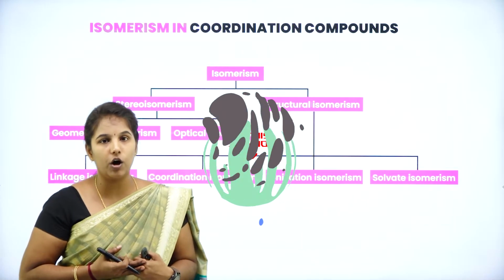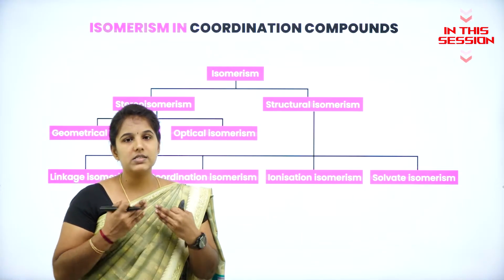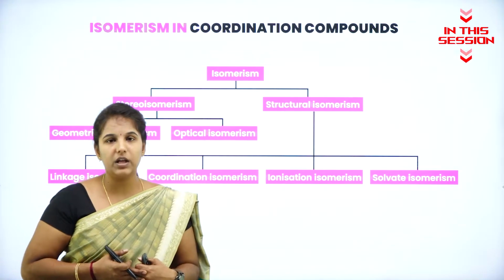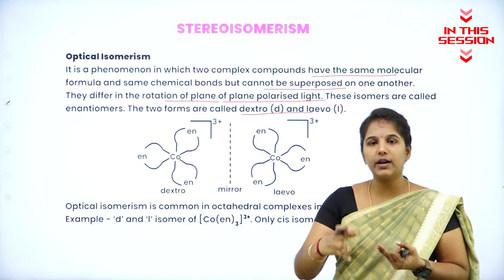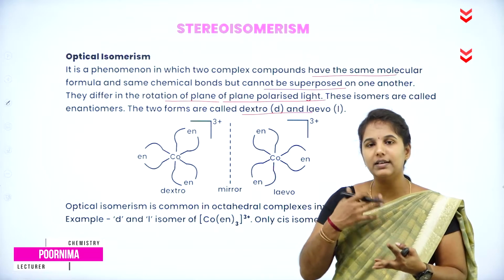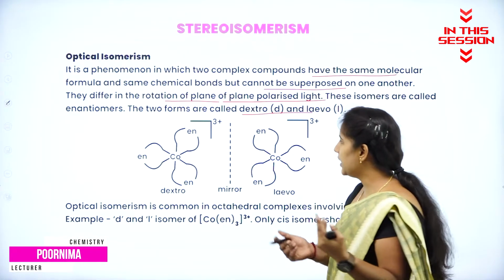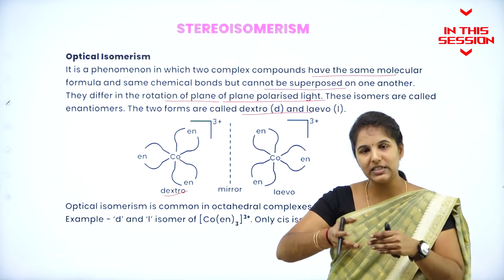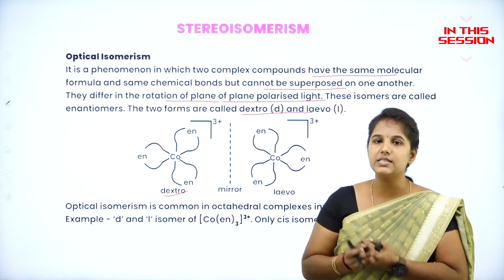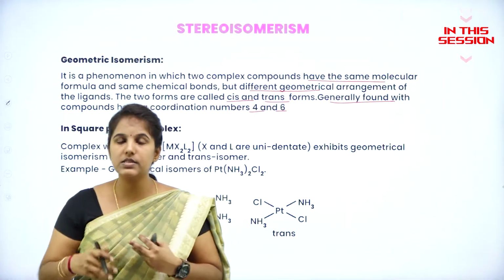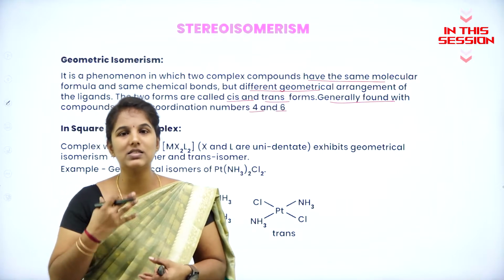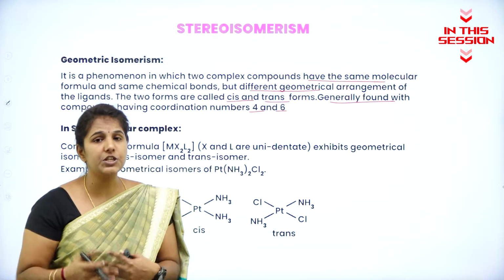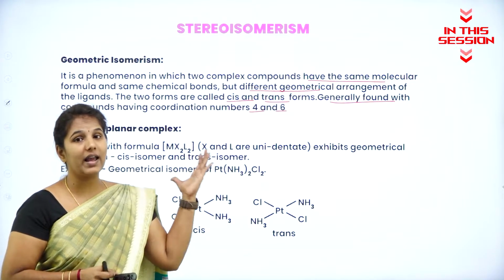Isomers are nothing but organic compounds which have same structures but different physical and chemical properties. If the plane polarized light is rotated in a clockwise direction, we say it is dextrorotatory. If it gets rotated in anti-clockwise direction, we say it is levorotatory. The isomers have the same chemical formula but differ in spatial arrangement of what? Ligands.